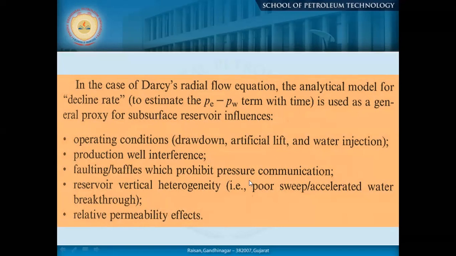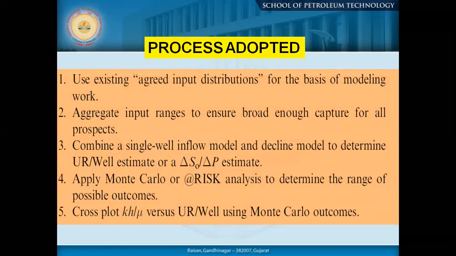Faulting, baffling, which prohibit pressure communication, because we are not very sure, depending on the flow, production, how much it has reached, reservoir vertical heterogeneity. So this detailed information we may not have at the initial stage. So that's why what we do, okay, we adopt existing agreed inputs distribution as the basis of modeling work.